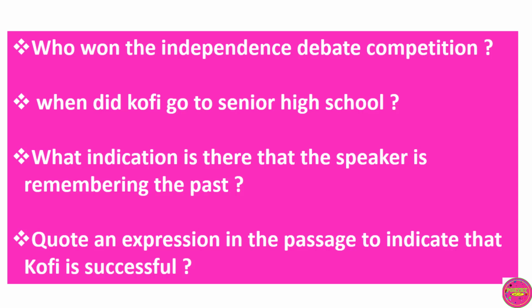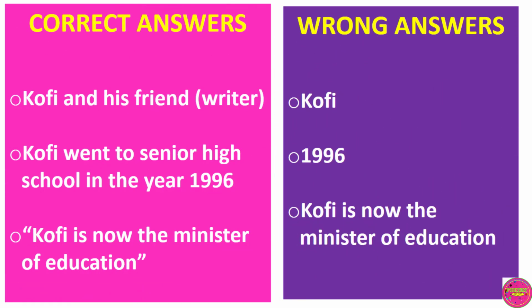expected to present answers like these. 1. Who won the independence debate competition? Expected answer: Kofi and his friend, or Kofi and the writer. Candidates who present answers like Kofi will be marked wrong. 2. When did Kofi go to senior high school? Expected answer: Kofi went to senior high school in the year 1996. Candidates who present 1996 as the answer will be marked wrong.